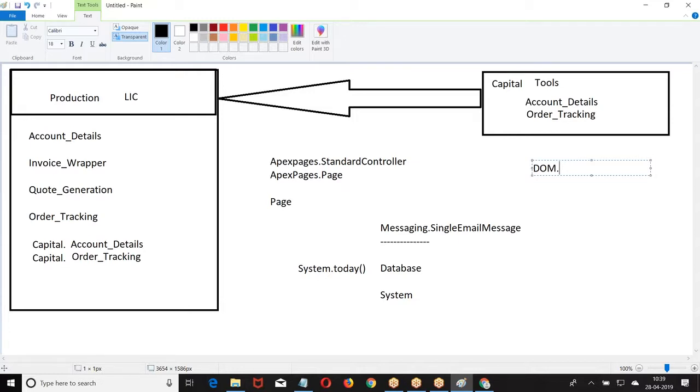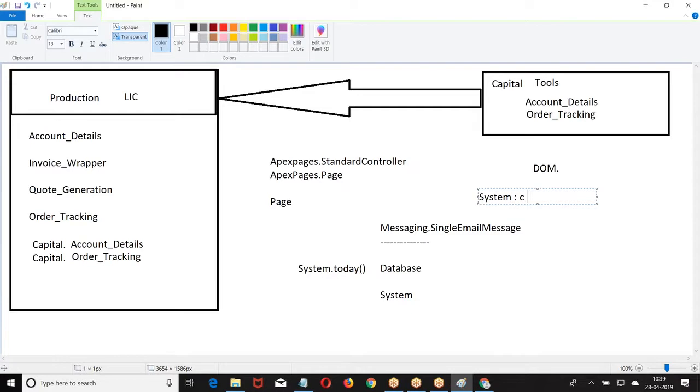Is it mandatory that you have to create a namespace? It is not mandatory. It is mandatory if you want to deliver your code to third-party systems, then you must go for a namespace. Otherwise, it is not mandatory. If I don't give any namespace, the system will create its own namespace, which is called c. What was that called? c.